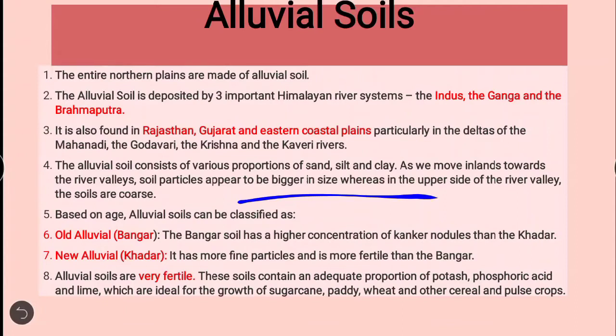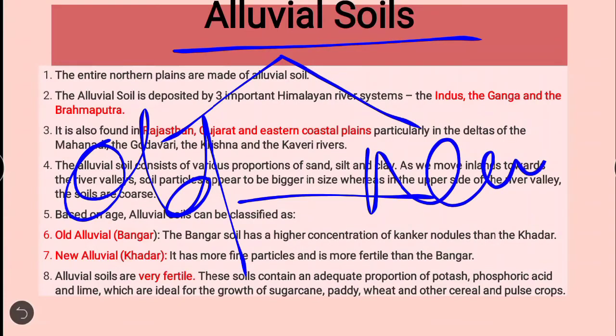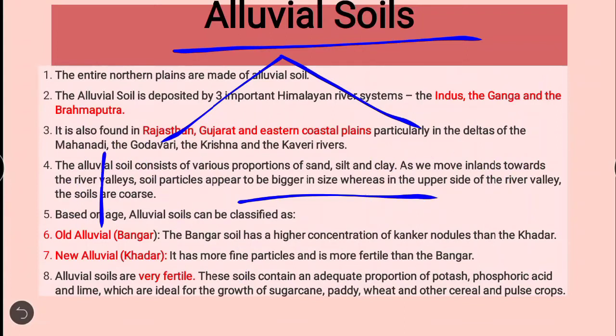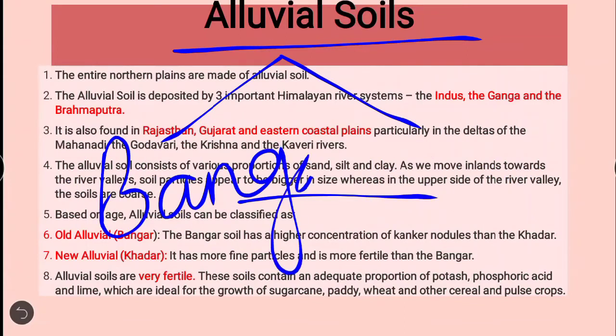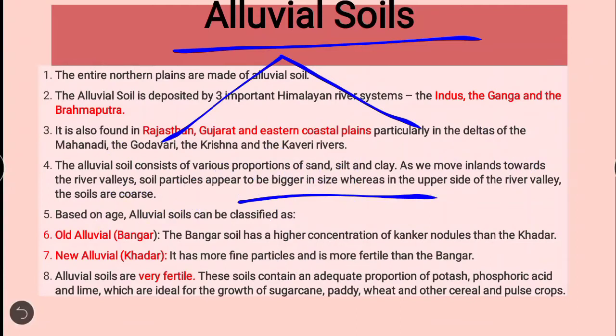Based on age, alluvial soils can be classified into two types, old alluvial soil and new alluvial soil. Old alluvial soil is known as Bhangar and new alluvial soil is known as Khadar. These are two very important topics. So here we know that there are two types of alluvial soils.